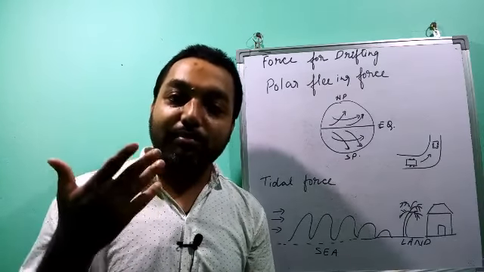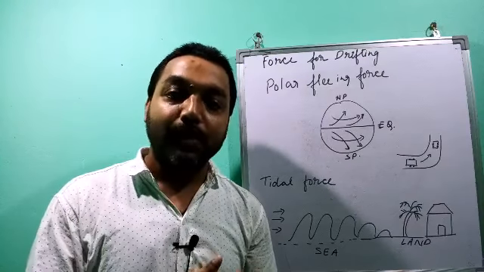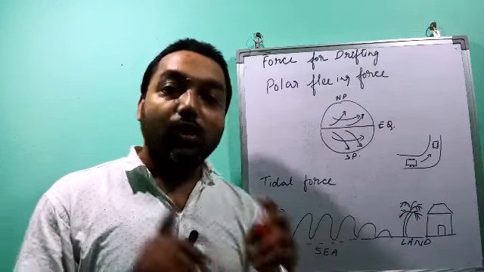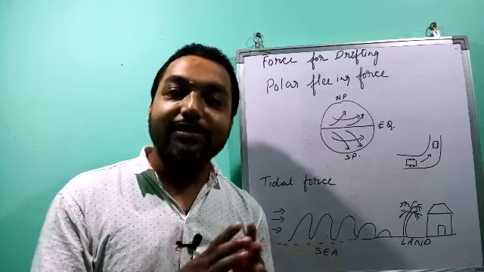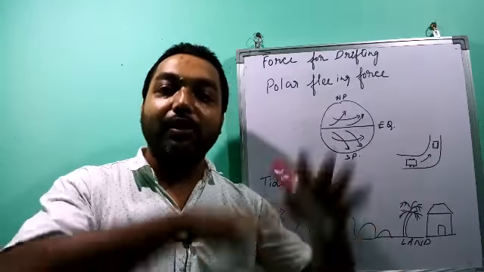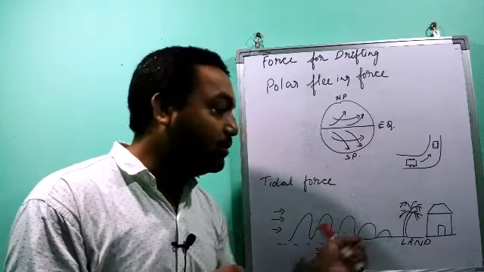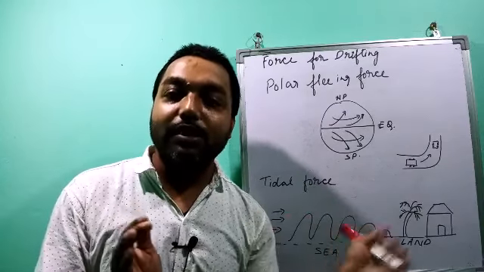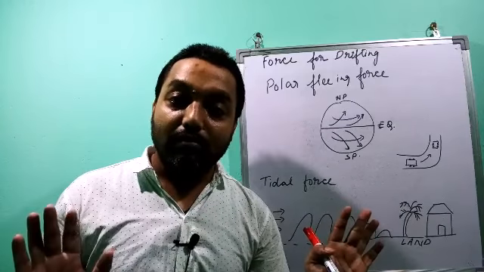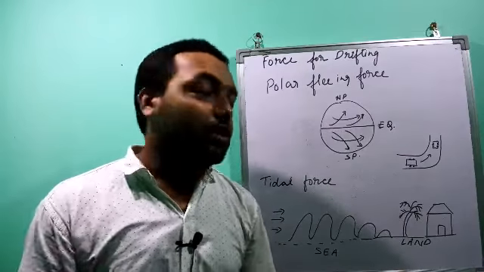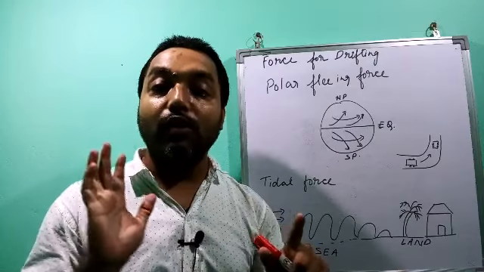Then sometimes a big tide also occurs, like the tsunami we have heard about. That tsunami can hit and destroy some part of the land, but it still does not have so much power to move a big continent like Asia. It can hit only around 1 kilometer of area from the sea. It can destroy, but it cannot make the whole continent move. So both these forces don't have the power to move the whole continent.